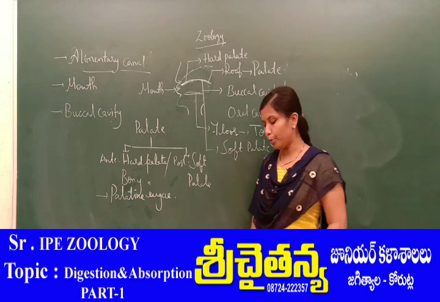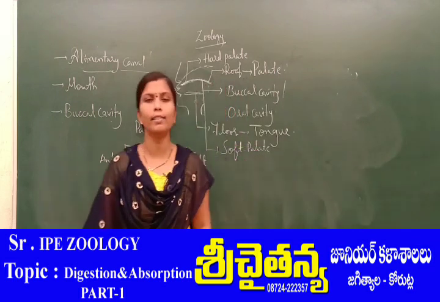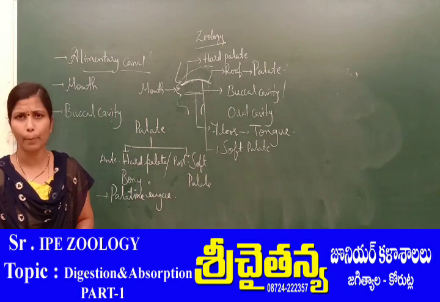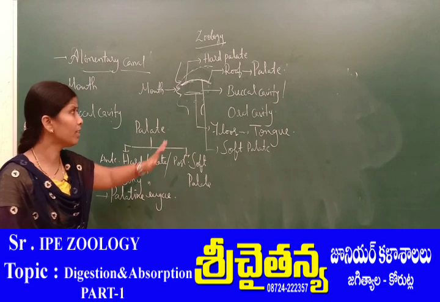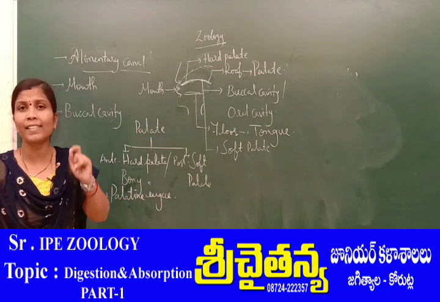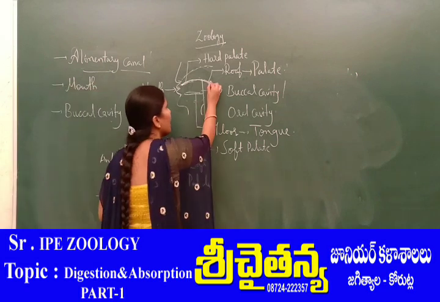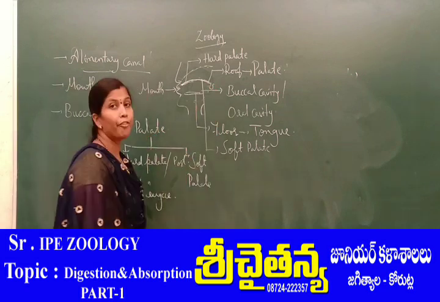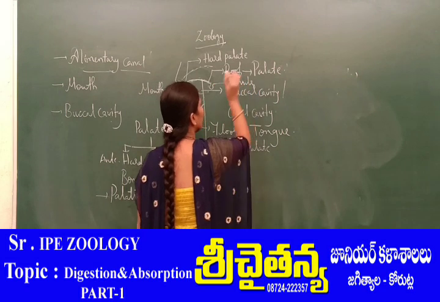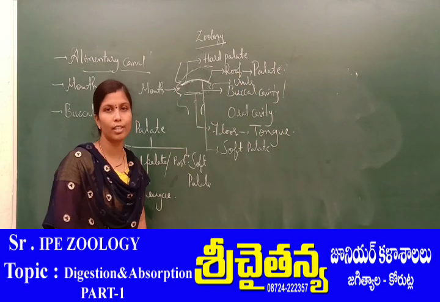Coming to the posterior soft palate, it is soft because it is made up of fibrous connective tissue as well as epithelium. This posterior soft palate extends as a finger-like projection. That finger-like projection is considered as the uvula.